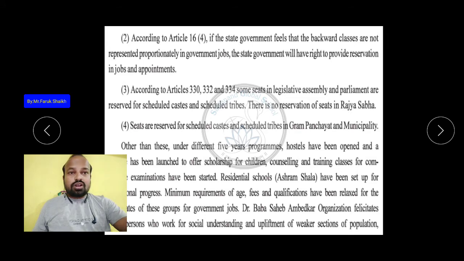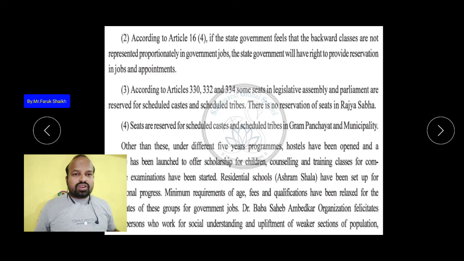Number third, according to Articles 330, 332 and 334, some seats in the legislative assembly and parliament are reserved for the scheduled castes and scheduled tribes. According to this article, seats in the parliament and in the legislative assembly are reserved for the scheduled castes and scheduled tribes.